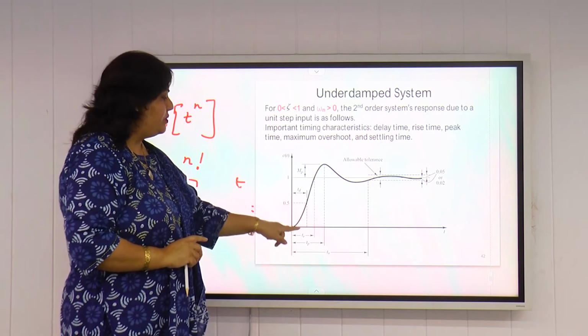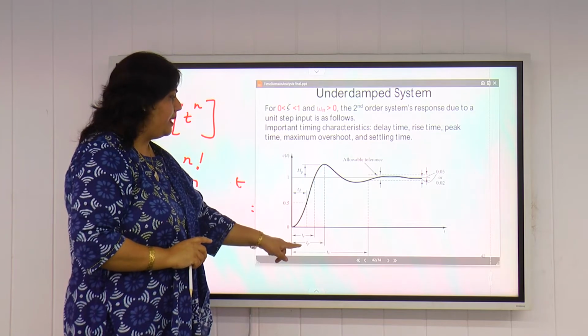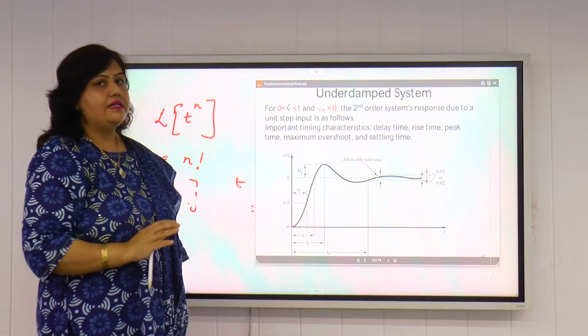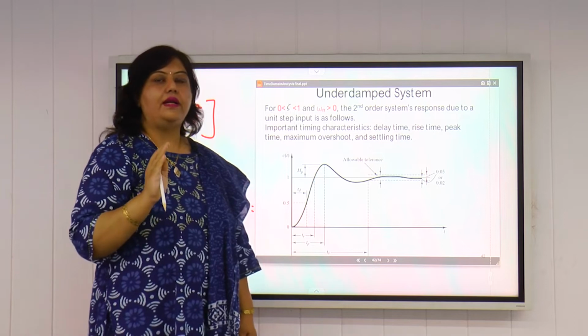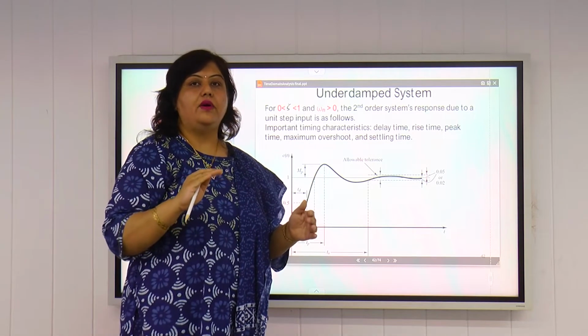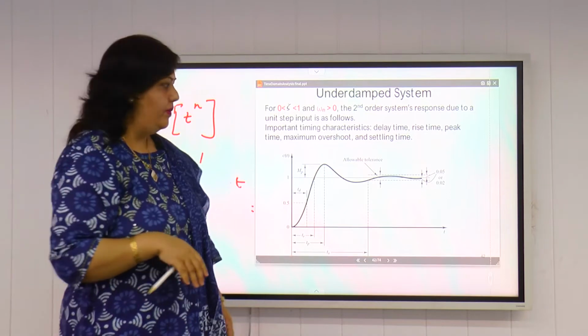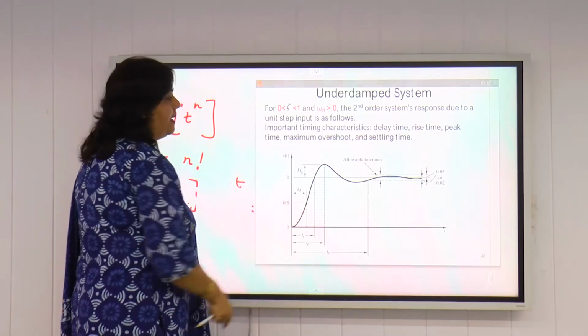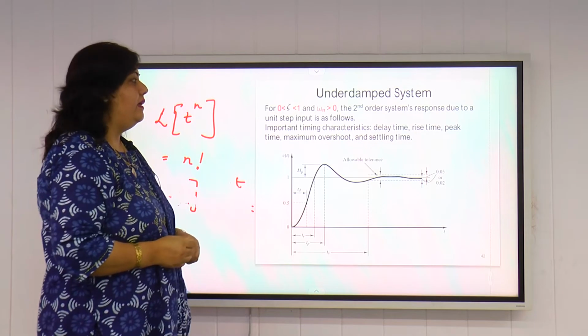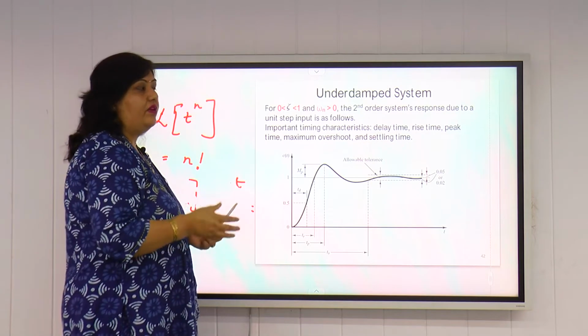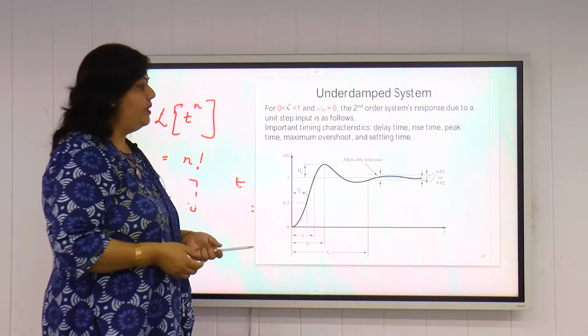Mp is the maximum overshoot, Tr is the rise time, Tp is the peak time, and Ts is the settling time. Settling time is the time in which the response settles down within plus minus 2% or plus minus 5% of the final value. So these are the time response specifications of an underdamped case, when zeta is less than 1, for a second order system subjected to a unit step input.